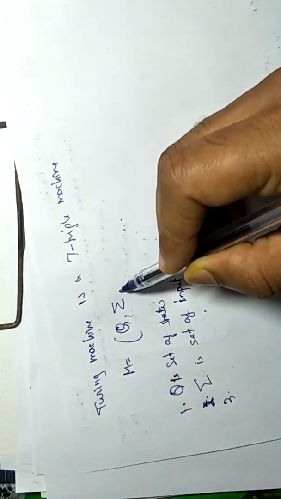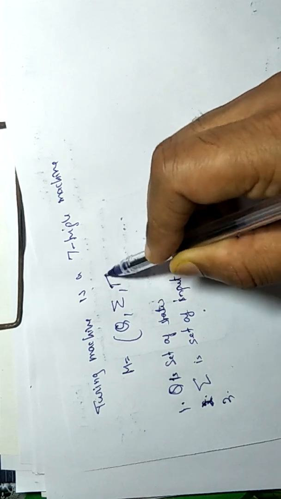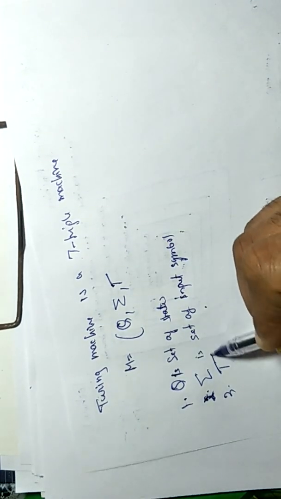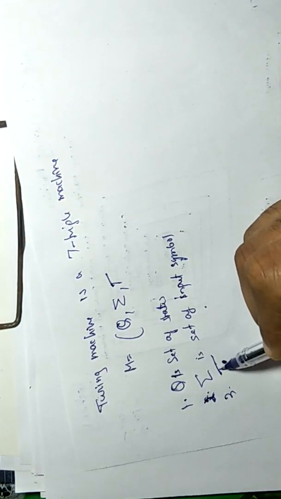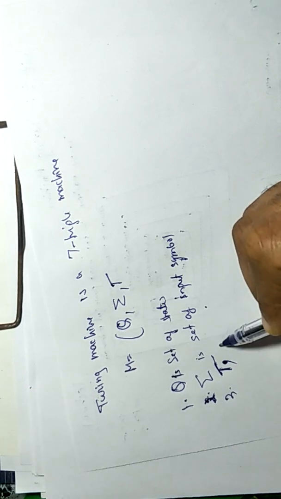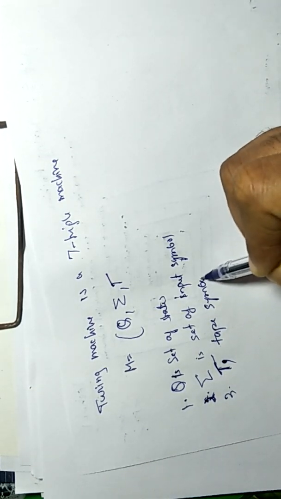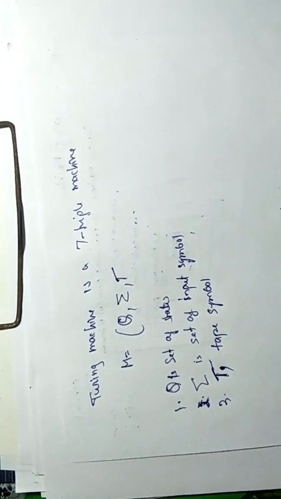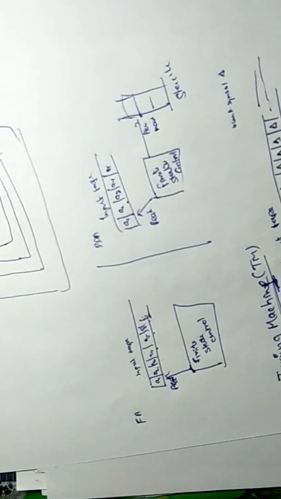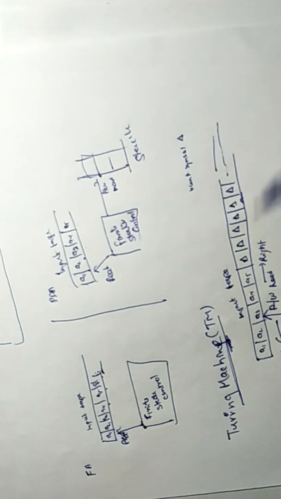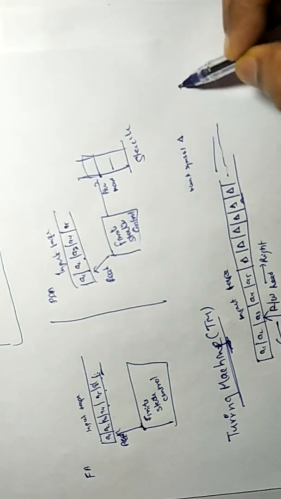Third one is the tape symbols. Tape symbols means whatever there is on the input tape. Input symbols are small a, small b in case of a language with a and b.